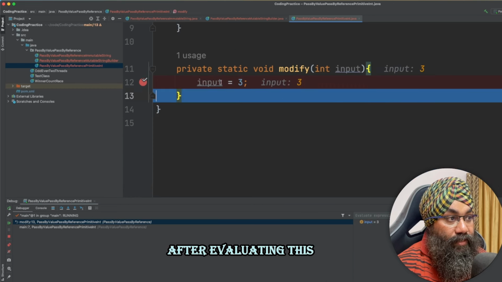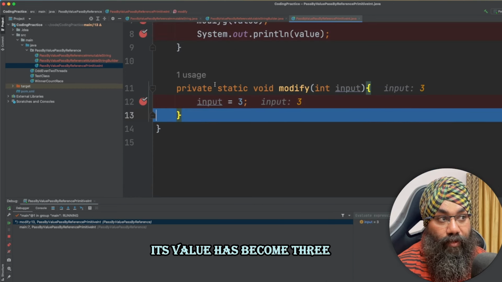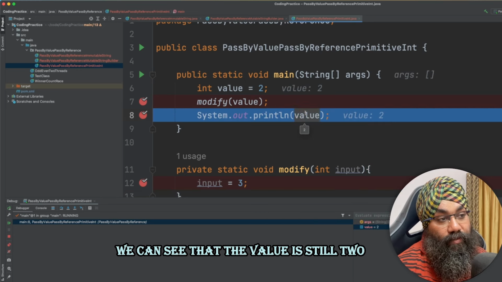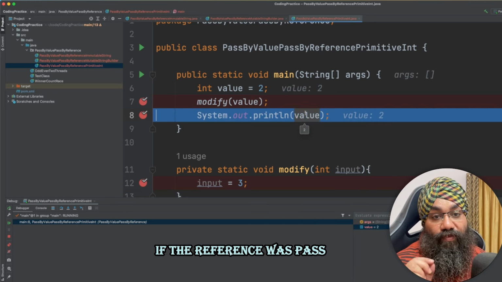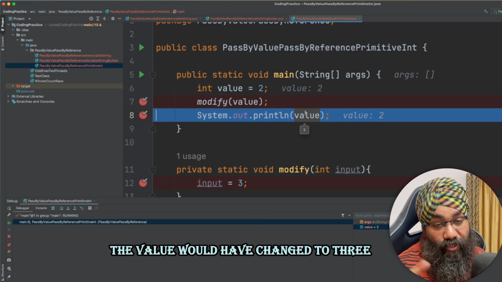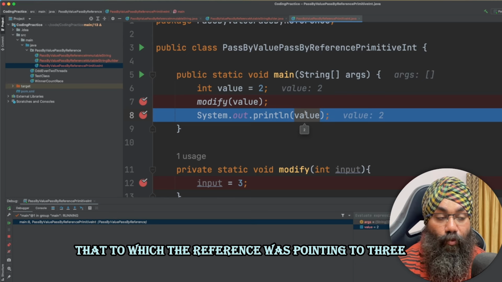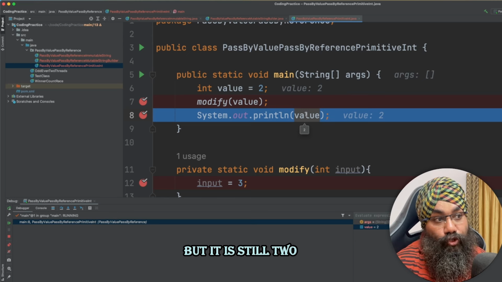After evaluating this, its value has become 3. Now when we reach line number 8, we can see that the value is still 2. If the reference was passed, the value would have changed to 3 because we updated the value to which the reference was pointing to 3, but it is still 2.